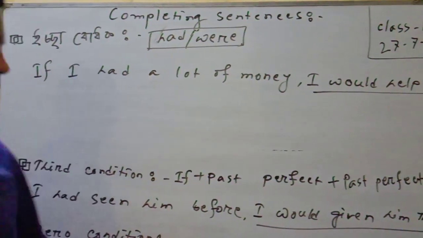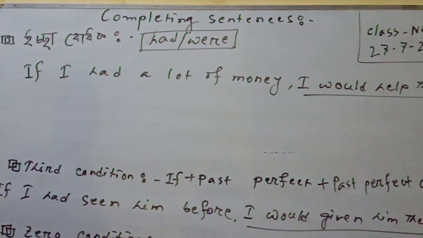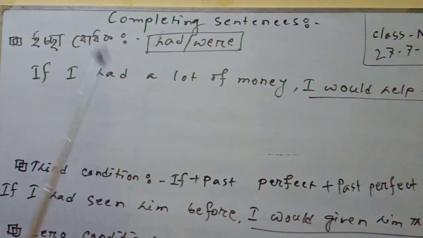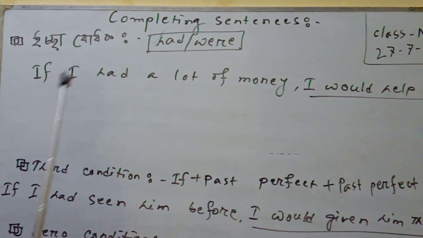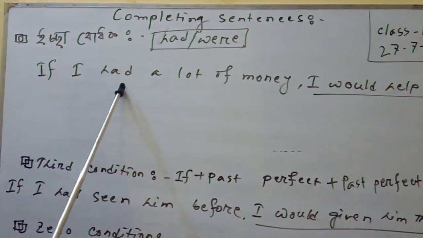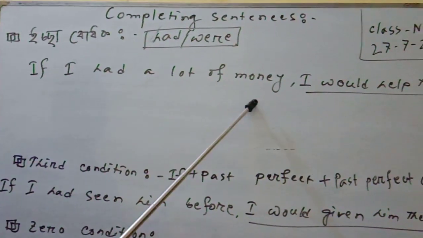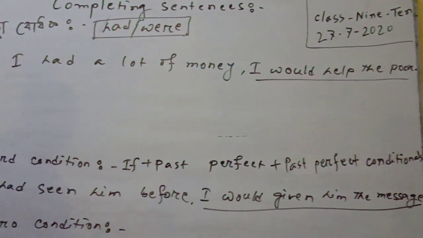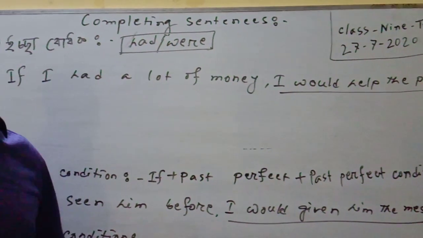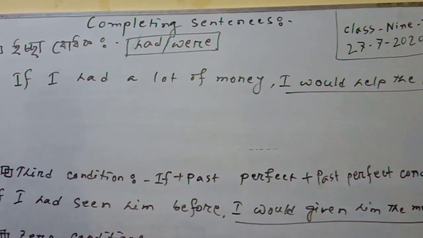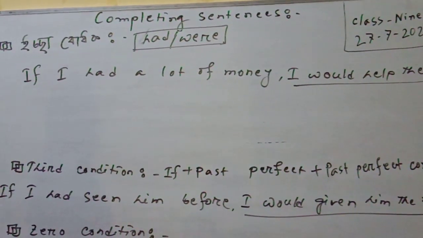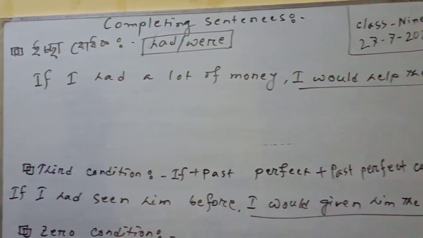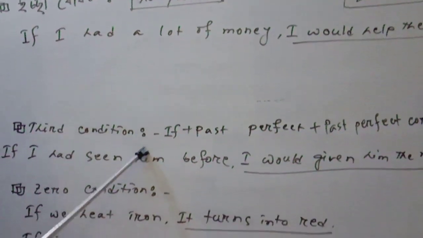Okay, dear students, another part of the same condition is the wishing utterance. It contains had or were. For example, if I had a lot of money, I would help the poor, or I would help my surroundings, or I would establish a hospital, or I would establish an orphanage. That will be correct.